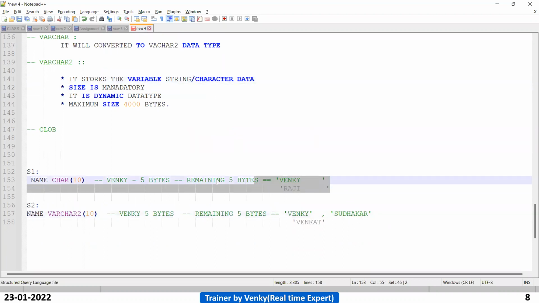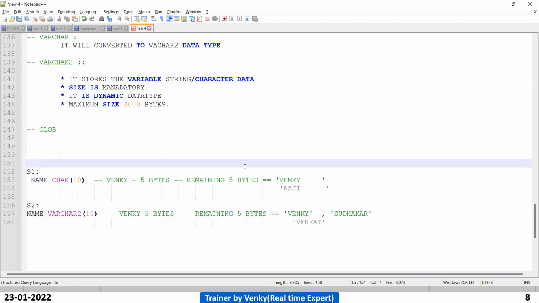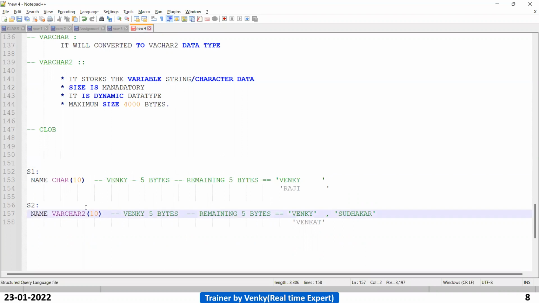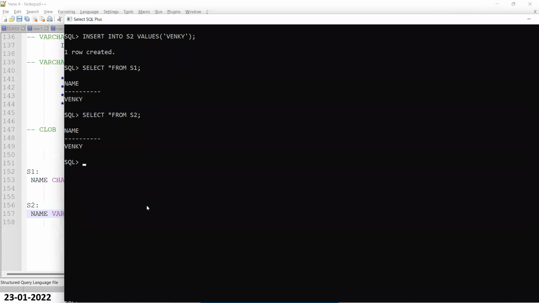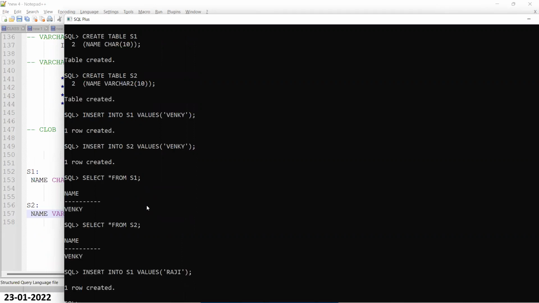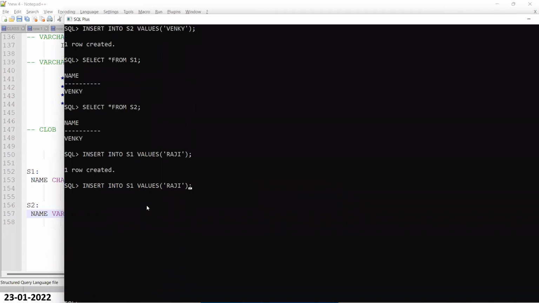So based on the variable, it will allocate the memory. Now you may get a doubt: why do I need to believe what you are telling? It may be wrong, so show me the proof. You can ask like that. Let me show you the proof now. Now insert S1 values again. One more row I am inserting, that is Raji. Next, one more row into S1, Sudhakar.